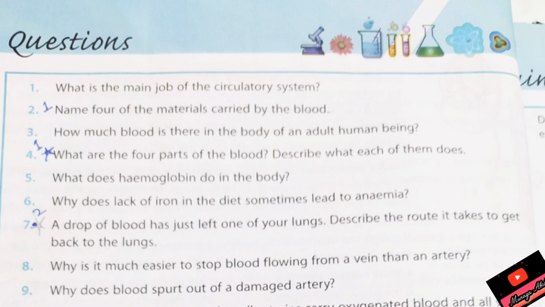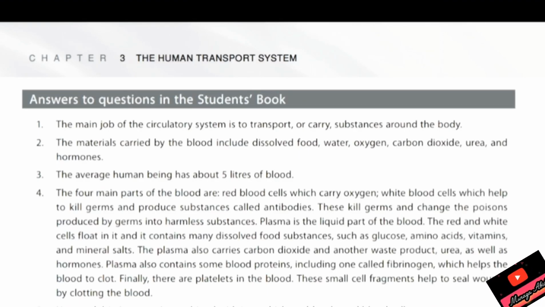Question number 1 is, what is the main job of the circulatory system? Second is, write 4 of the materials carried by the blood. Third is, how much blood is there in the body? The answer to the first question is, the main job of the circulatory system is to transport or carry substances around the body. You can even write the names of the substances, it's up to you.